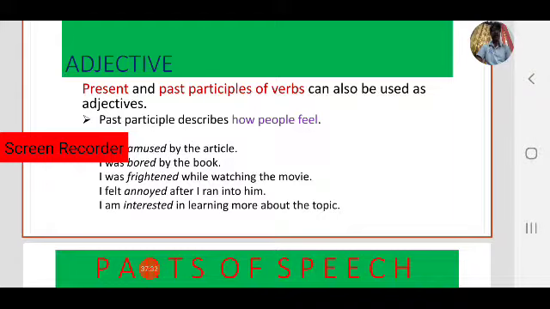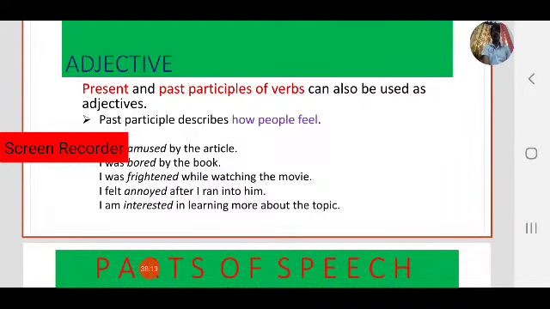Observe. In the previous case we used the present participle: amusing, boring, frightening, annoying, interesting, the ing forms. These are present participles. Now we focused on the past participle: amused, bored, frightened, annoyed, interested, the ed forms. These are past participles, and they can also be used as adjectives. I was amused by the article.